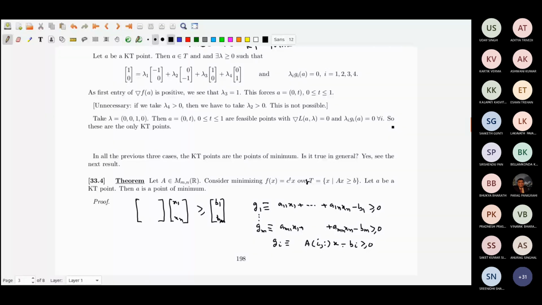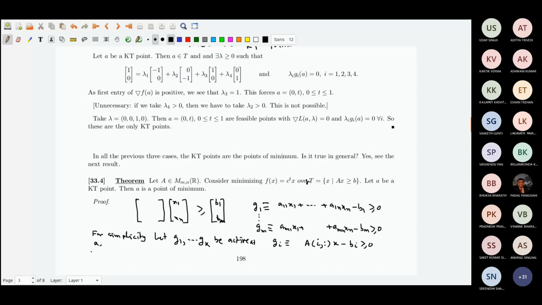Let me first assume, for simplicity, that g1 up to gk are active at a.